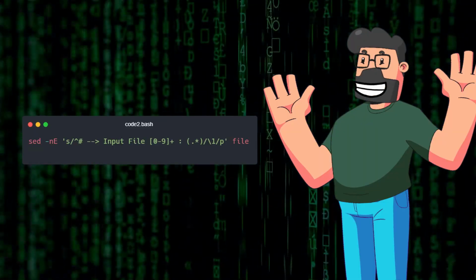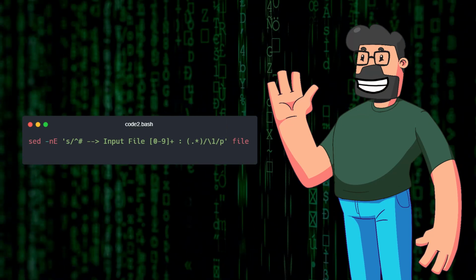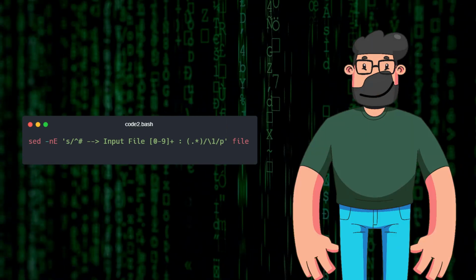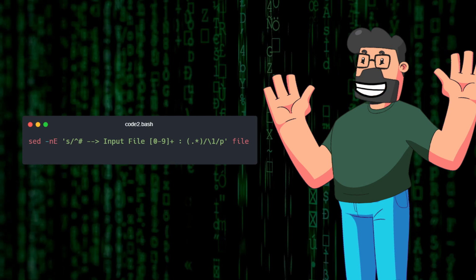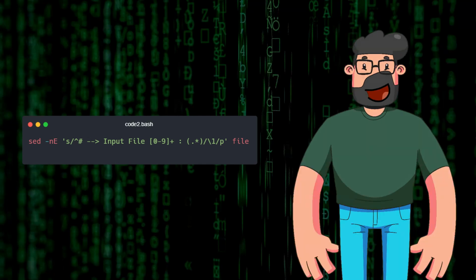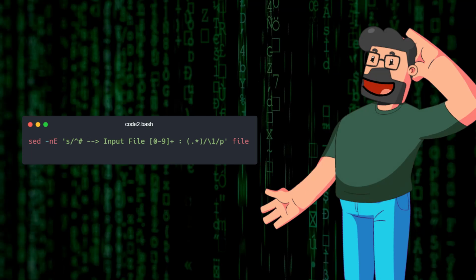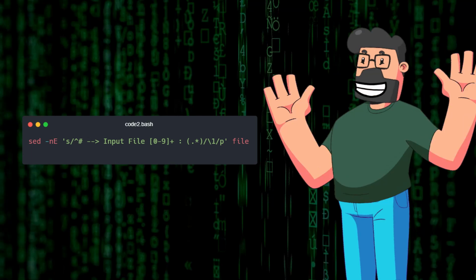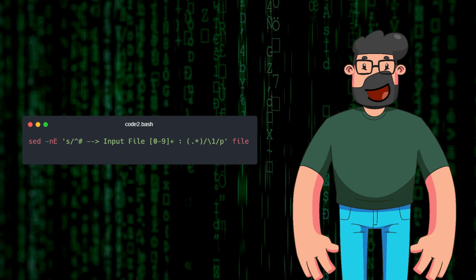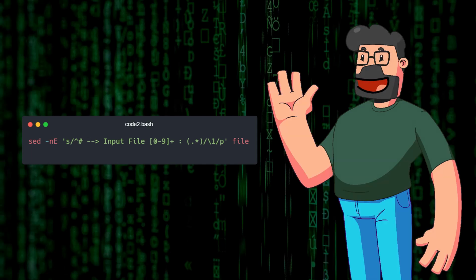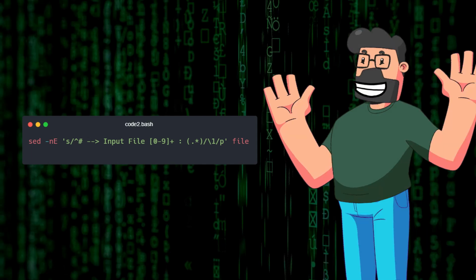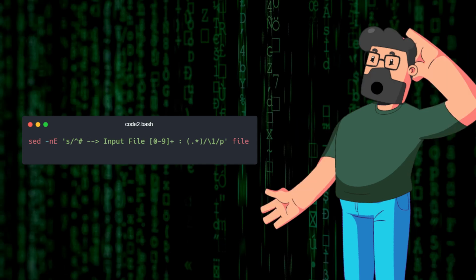Continuing with our odyssey through text extraction, we have another trick up our sleeve. This time, we're exploring the command sed -nE 's/^# input file [0-9]+: *(.*)/\1/p' file. This command is a bit different but equally effective. It works by matching lines that start with '# input file', followed by numbers and a colon, and then captures everything after that colon. It's like a textual detective uncovering hidden clues, in this case, the file names we're after.